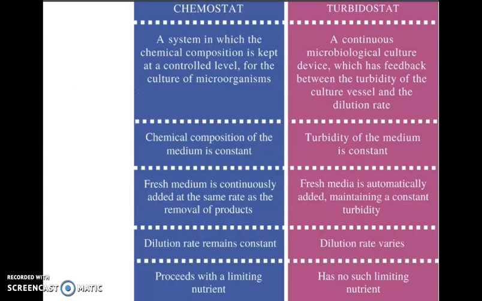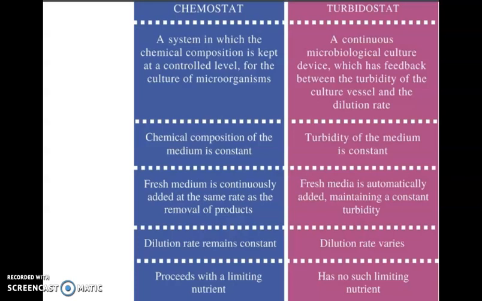So let's see the major differences between the chemostat and turbidostat once again. Chemostat is a system in which the chemical composition is kept at a controlled level for the culture of microorganisms, whereas a turbidostat is a continuous microbiological culture device in which there is feedback between the turbidity of the culture vessel and the dilution rate.